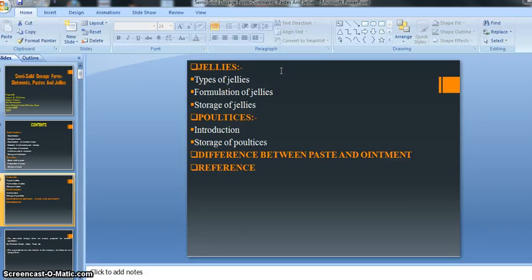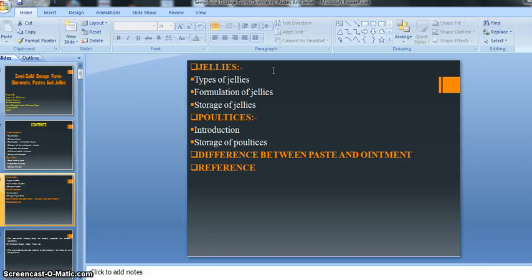Then the types of jellies, whatever kinds of jellies are present or we can prepare. All this information is also given here. Then the formulation of jellies, meaning the excipients and additives required to prepare the jellies, and the methods given for the preparation of jellies. We will discuss this in the formulation. Then the storage of jellies, how we can store our jellies.